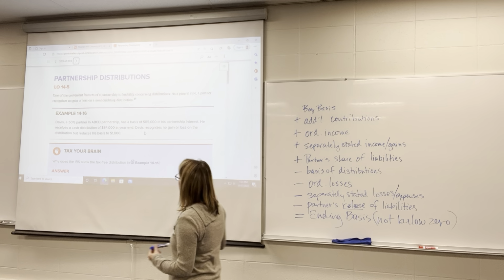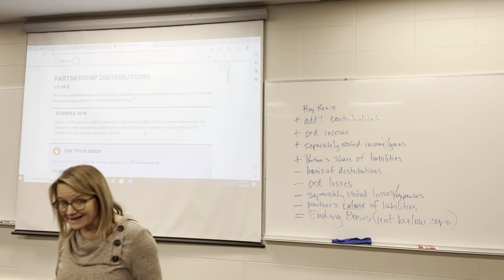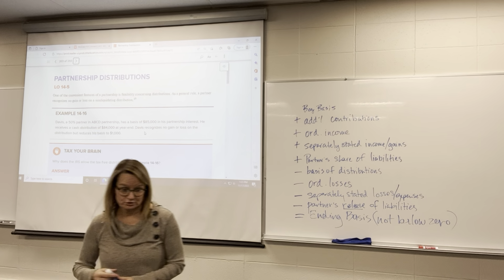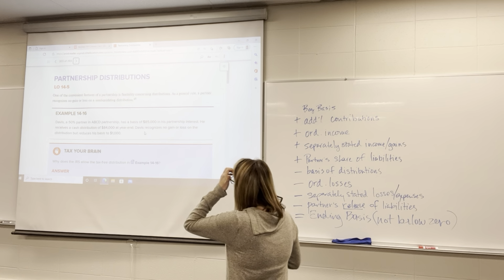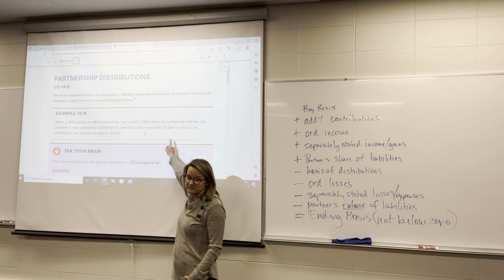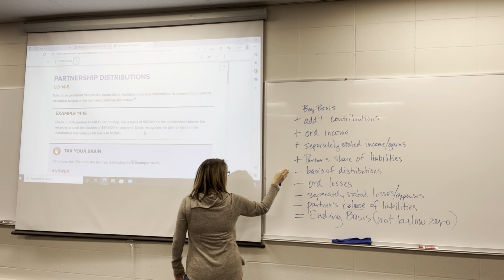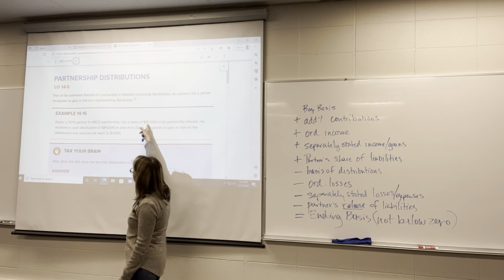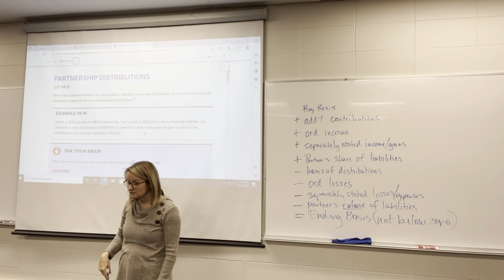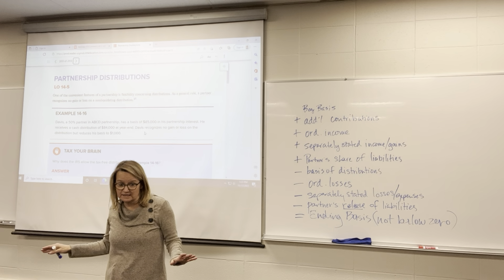So distributions aren't taxable unless the distribution amount exceeds the basis in the partnership. Then there's tax involved. So here's an example. Dave still has basis. And remember, any distributions are going to reduce our basis. So at the beginning of the year, he had a basis of $85,000. He received a distribution of $84,000. His ending basis is $1,000, but he doesn't pay any tax on that $84,000.